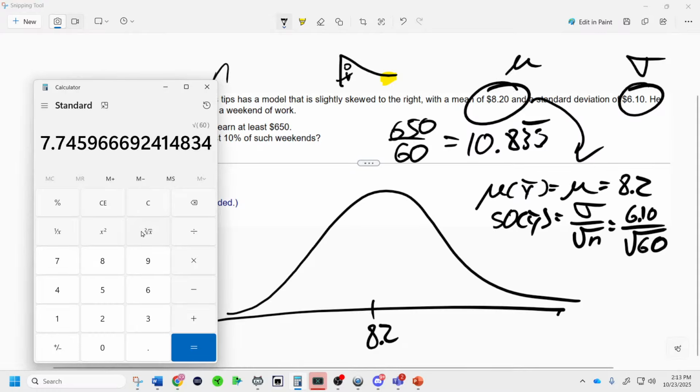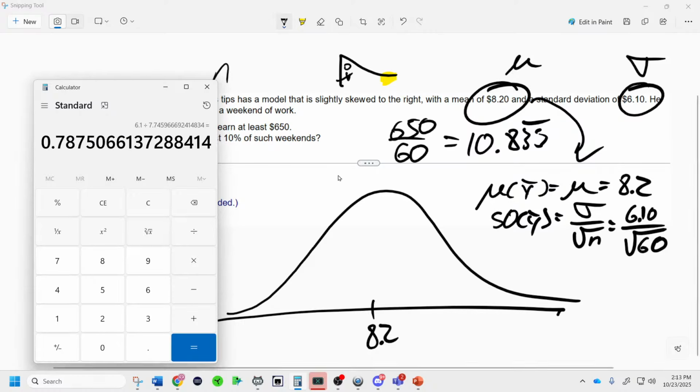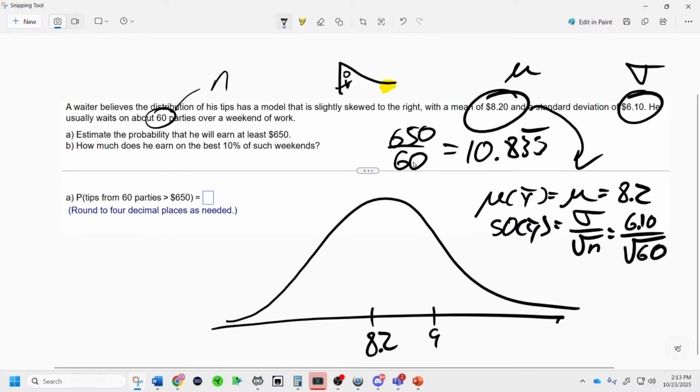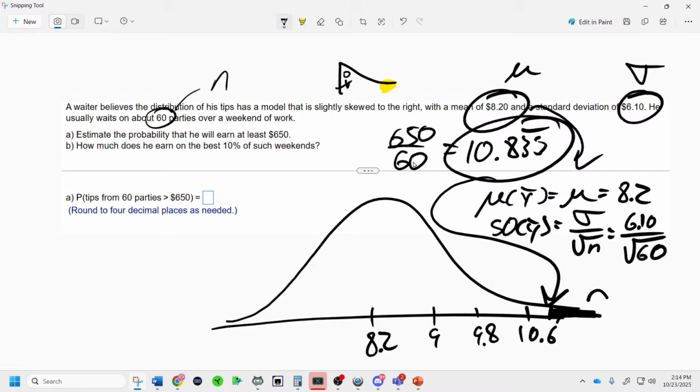60 square root, and, oh, I'm off. 6.1. Yeah, that's right. Double checking my math. Yeah, I misthought. So you notice that's about 0.8, which means this goes up to about 9. I'm just writing it kind of nicely here. 10.6. Ooh, look at this. This is off the scale here. That's off the scale, which means very low probability. We're not probably going to get this.